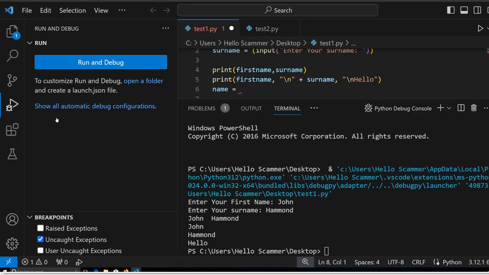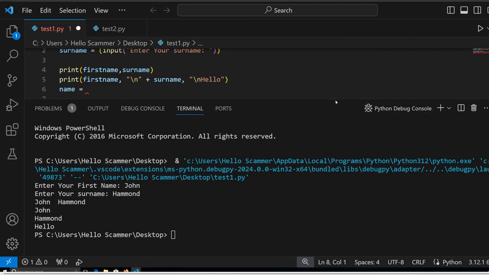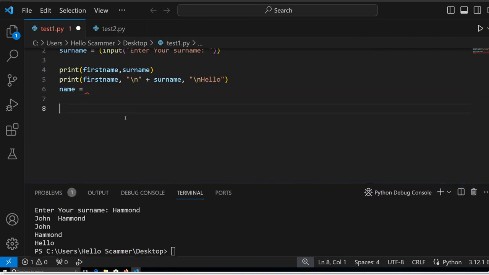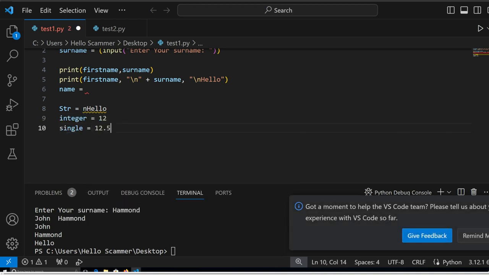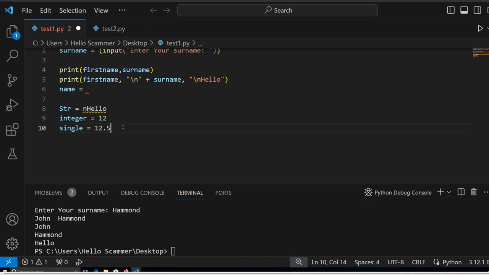If I can close this, because I don't actually need that. Thank you. Right, let's close the console a little bit. So for example, a string would be, for example, hello, right? An integer would be 12, and a single would be 12.5. And this is the basics of understanding programming, right?